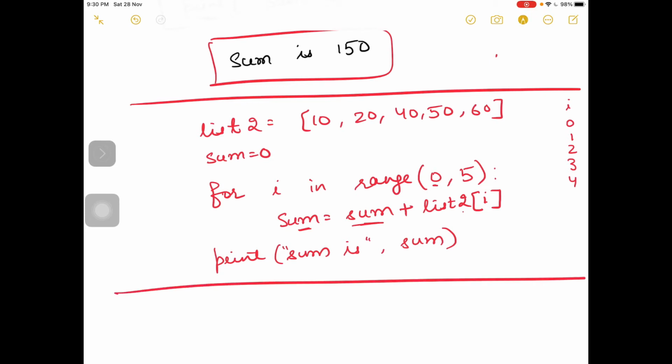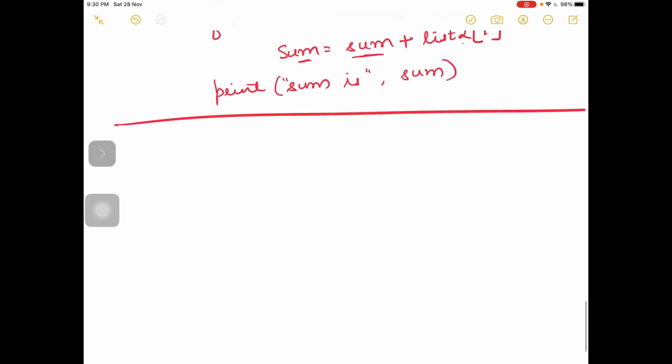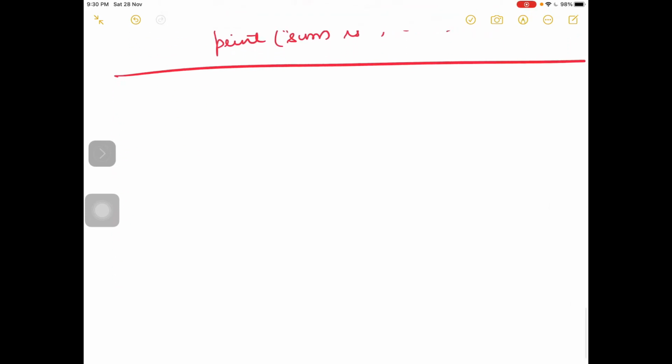Okay, so one more program like this. Suppose I have a list in which it is written smart.